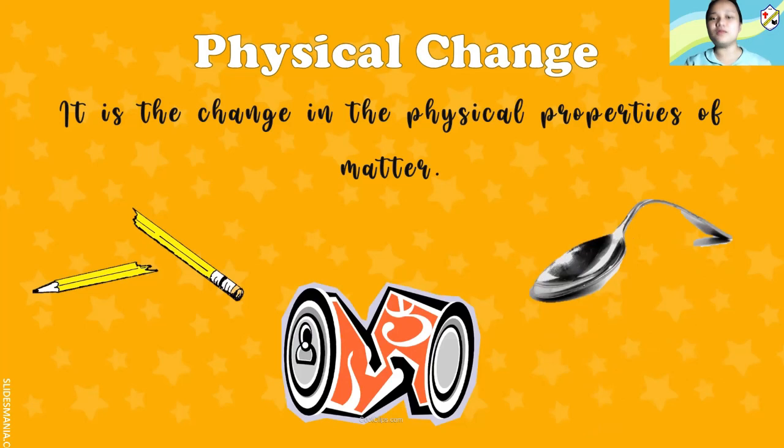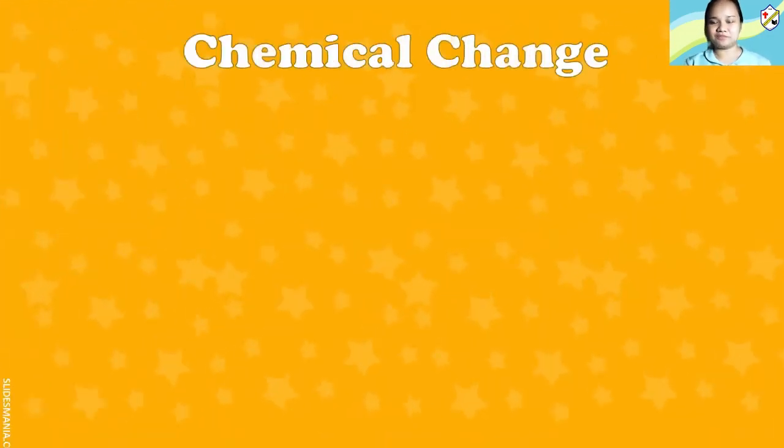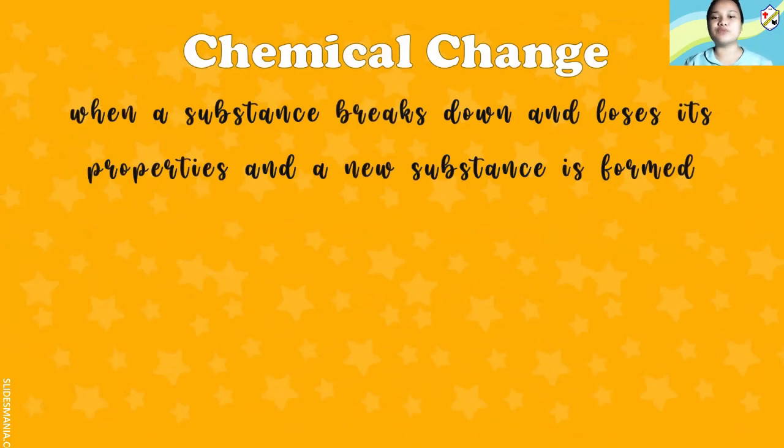So whatever you do with the object, if you break it, you crush it, you bend it, you crumple it, it will still be the same. Thus, there is no new material form. That is physical change. But when we say chemical change, it is when a substance breaks down and loses its properties and a new substance is formed. That is our keyword. When we say chemical change, there is a new substance formed, unlike physical.